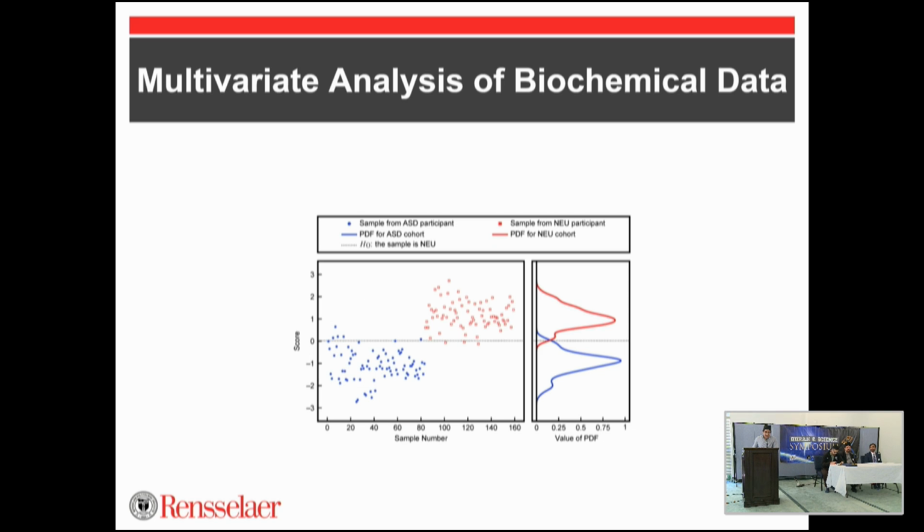As you can see from this graph, we applied some machine learning techniques such as Fisher discriminant analysis and support vector machines to separately cluster individuals with autism spectrum disorder from those that are typically developing with a very high degree of accuracy. We were able to correctly predict 95% of children using our test alone, and this is something that can be further validated by other biomarkers as well. So this is truly a work in progress and has significant potential.